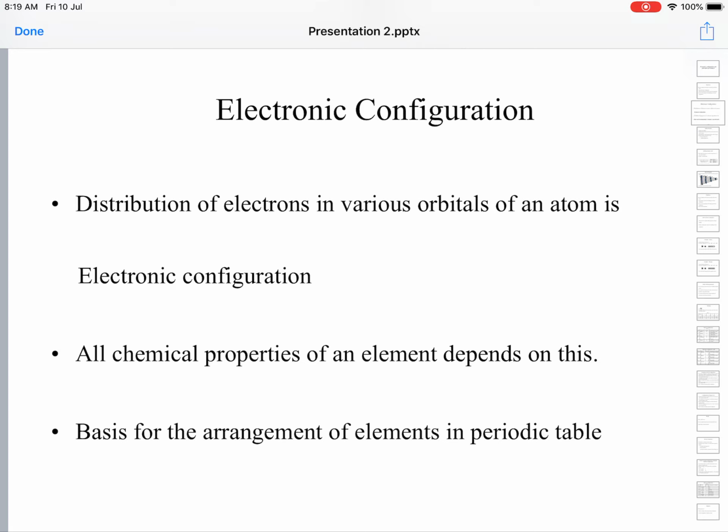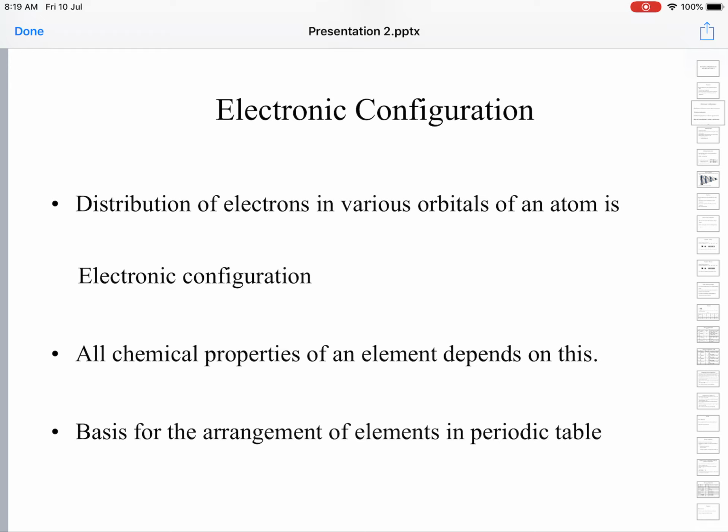In the same way, in the atom, various atomic orbitals will be available. A lot of orbitals will be available in a given atom, and like your seats are filled, these electrons are also filled or distributed into various atomic orbitals in an atom.